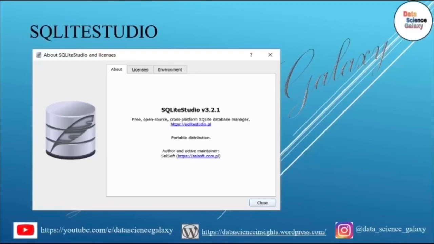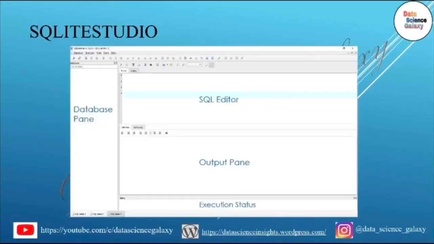Please explore that. So I'm going to use SQLiteStudio, version 3.2.1, for demonstration. Here is a snapshot of the SQLiteStudio environment for familiarity. As you can see, it has what is called the database pane on the left-hand side of the screen. This is where you are going to create a database. Underneath the database, you are going to add several database objects like tables, views, etc.